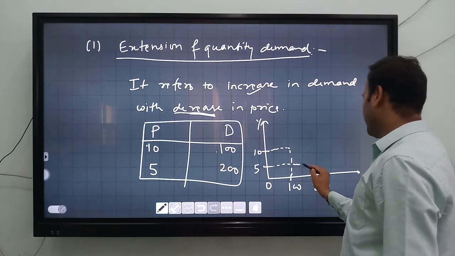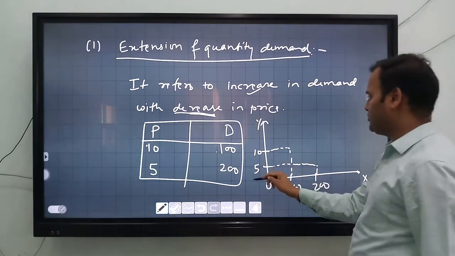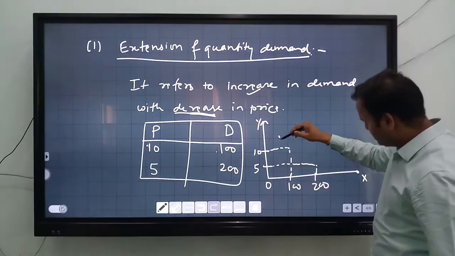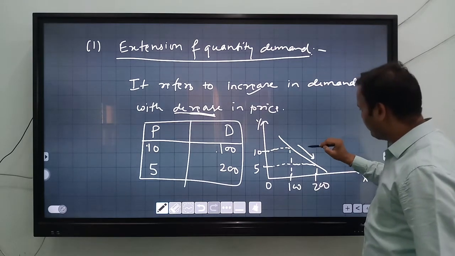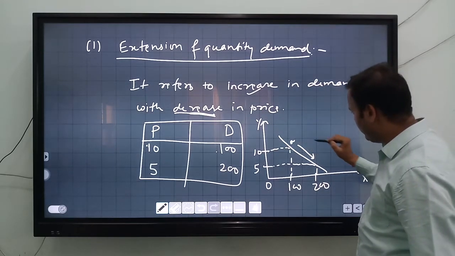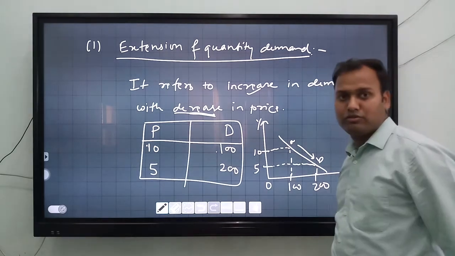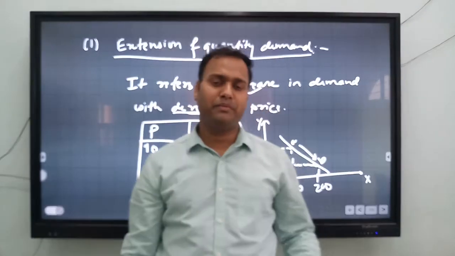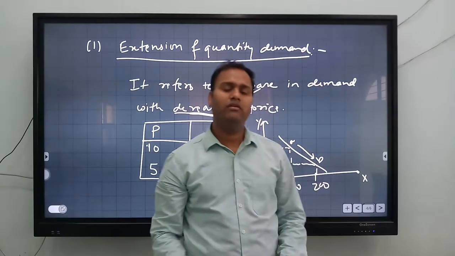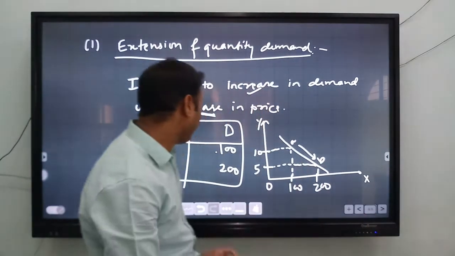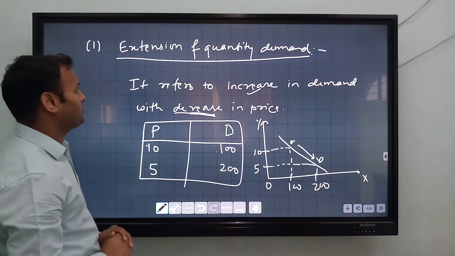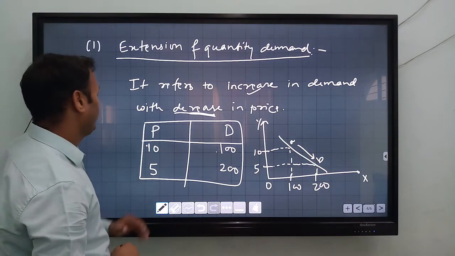When the price is 5 rupees, the demand is 200. This is an extension of demand. So demand shifts from point A to B when the price falls from 10 to 5 rupees, and demand goes from 100 to 200. Okay, so this is the concept of extension of quantity demanded.